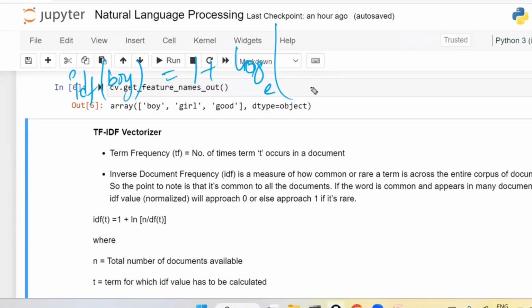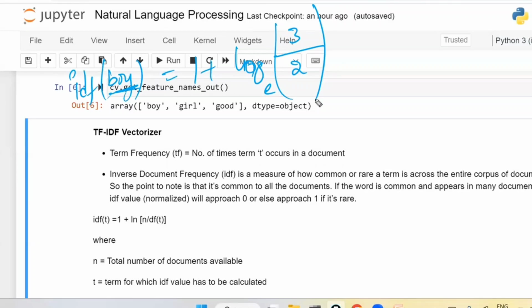Total how many sentences are there? 3 sentences. 3 divided by df of t: in how many sentences is boy repeated? 2 sentences. So that is with respect to the IDF of boy.